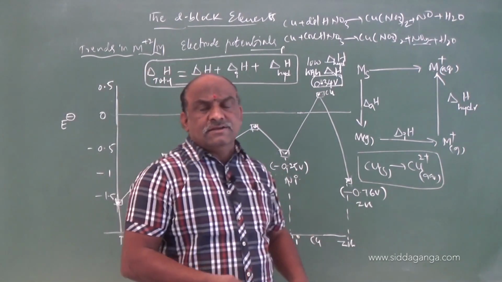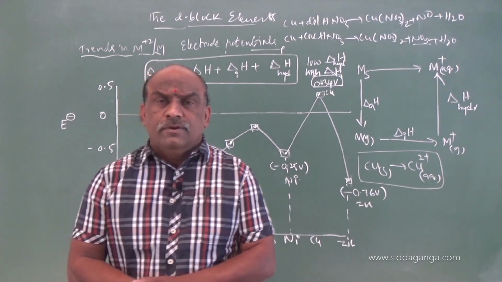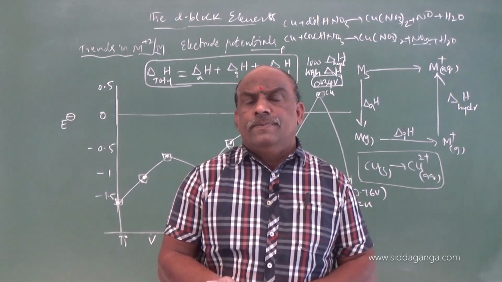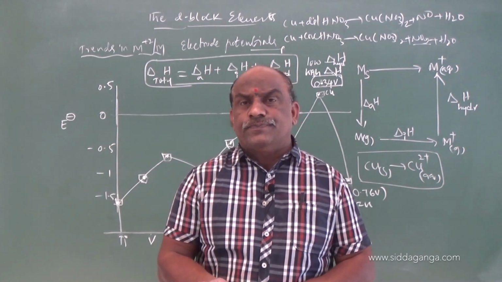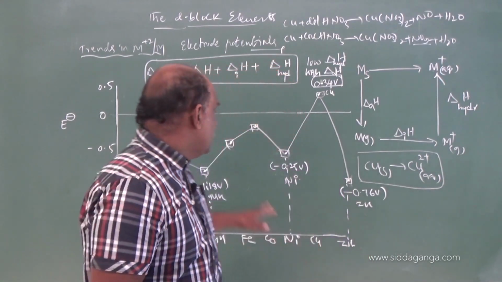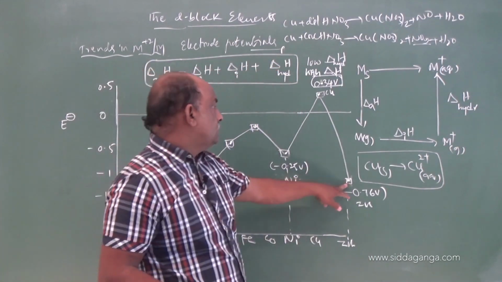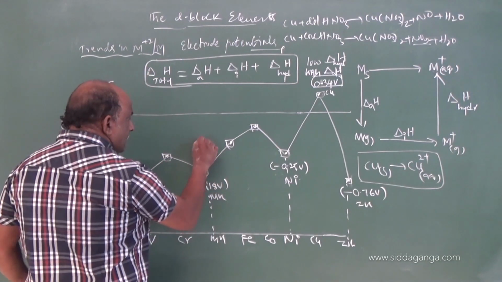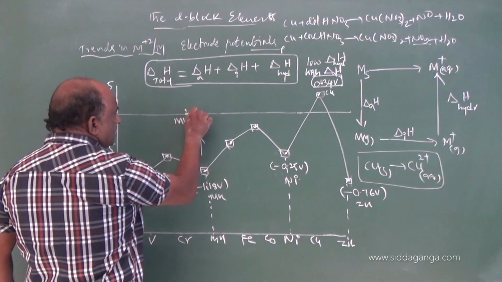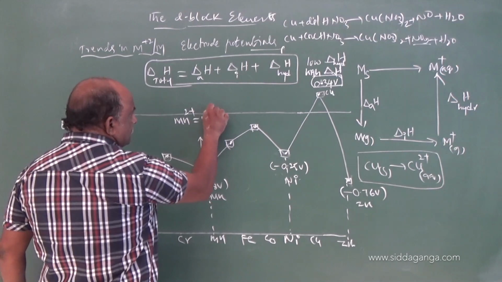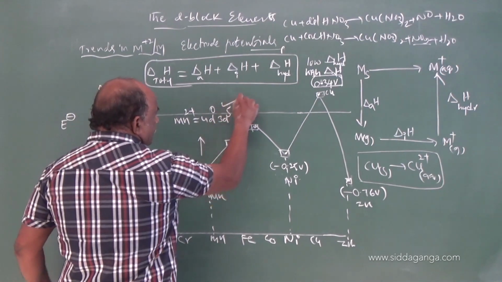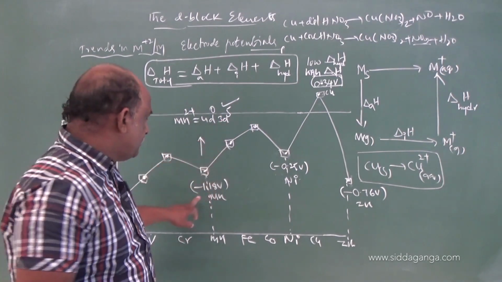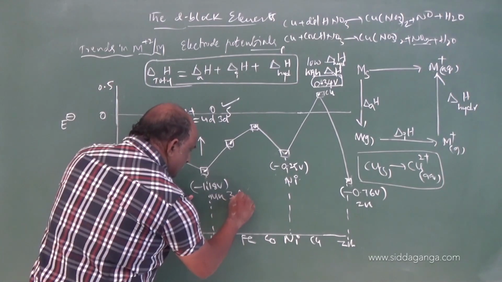So, what will be the reason why these are more negative? Manganese and zinc are more negative, and nickel also more negative. What will be the reason? Manganese plus 2, zinc plus 2. What is manganese plus 2? Mn2 plus configuration 3d5, a stable electronic configuration.